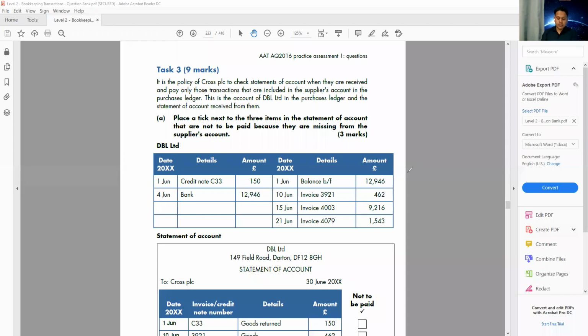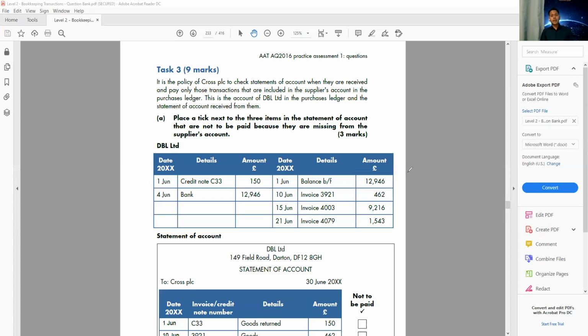A statement of account is basically a summary of the transactions between the seller and the buyer, and the seller sends it to the customer. So the supplier sends it to the customer, telling them, listen, for the whole month you bought all of this from me, and you paid this and you returned this. So the statement of account is sent by the supplier to the customer.